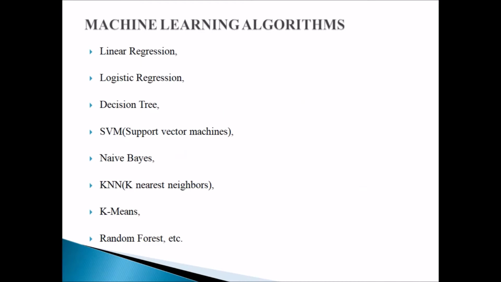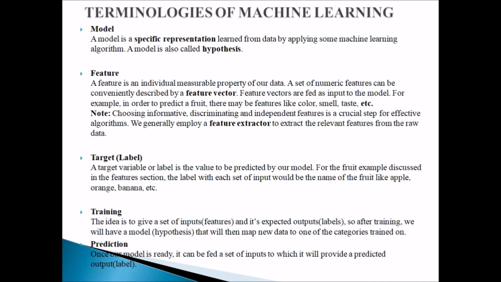Now we'll talk about the machine learning algorithms. What are the algorithms that you can utilize to solve machine learning problems? Number one is linear regression. We have logistic regression. We have decision tree. We have SVM, support vector machine. We have naive Bayes. We have KNN, also known as K-nearest neighbors. We have K-means, and we have random forest, etc. There are other ones.